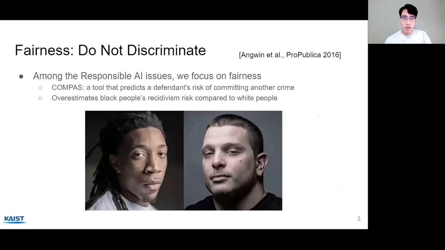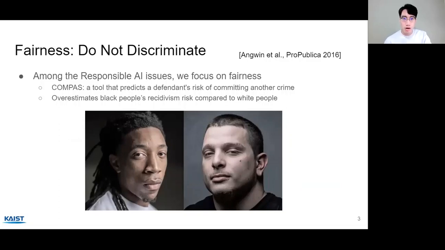So in our work, we focus on model fairness among the key issues in responsible AI, which also include robustness, explainability, and so on. Fairness is about not discriminating. You have probably heard a lot about fairness nowadays because as machine learning becomes prevalent, fairness becomes a critical issue.